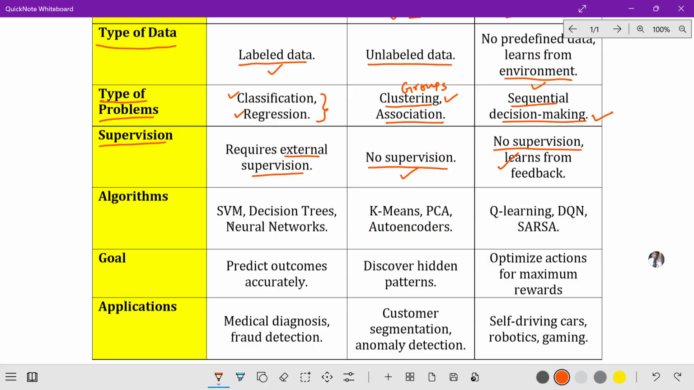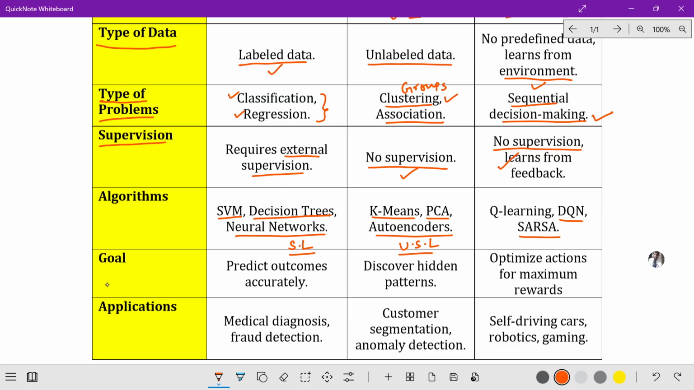Next one, algorithms. What are the example algorithms related to supervised learning? SVM (support vector machine), decision trees and neural networks come under supervised learning algorithms. When it comes to unsupervised, the examples are K-means, PCA and autoencoders. For reinforcement learning, the algorithms are Q-learning, DQN and SARSA. These are the example algorithms.